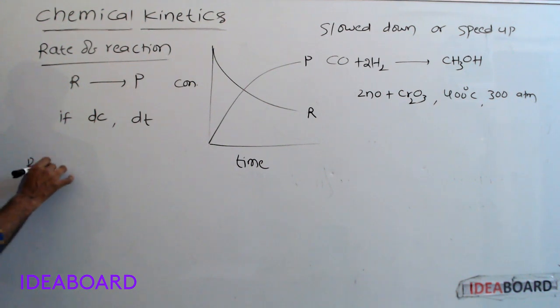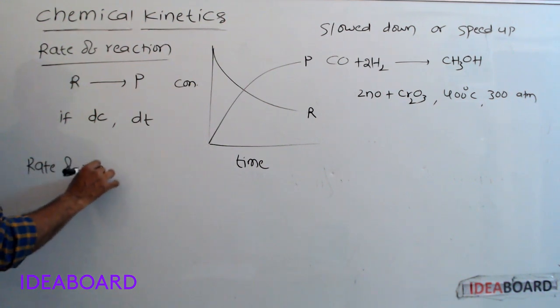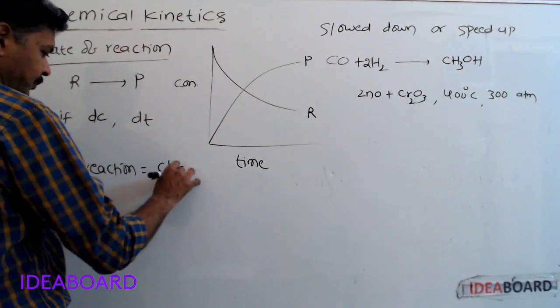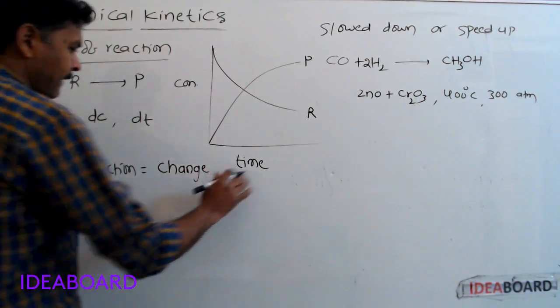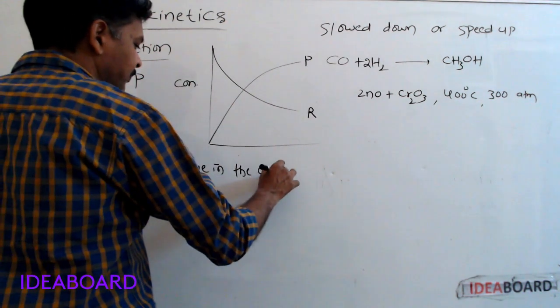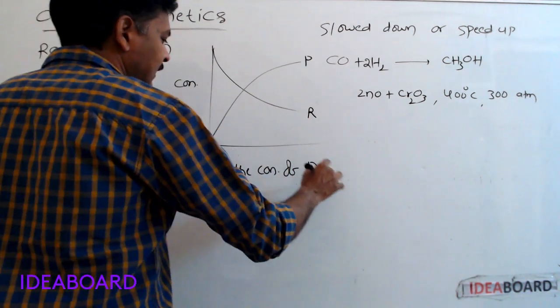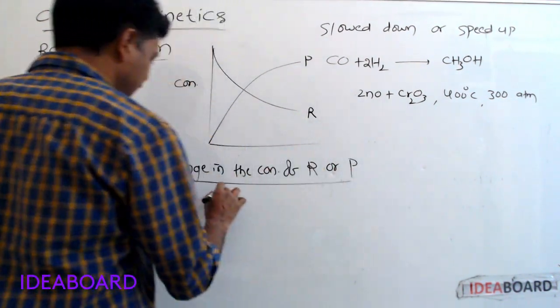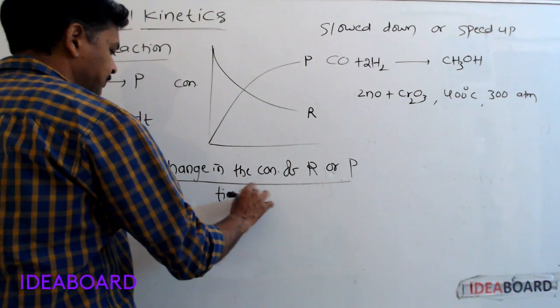Then rate of reaction is equal to change in the concentration of reactants or products divided by time taken.